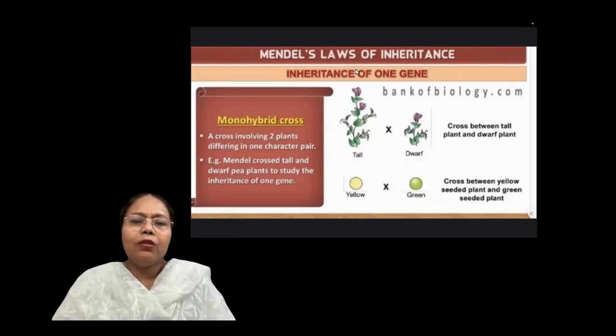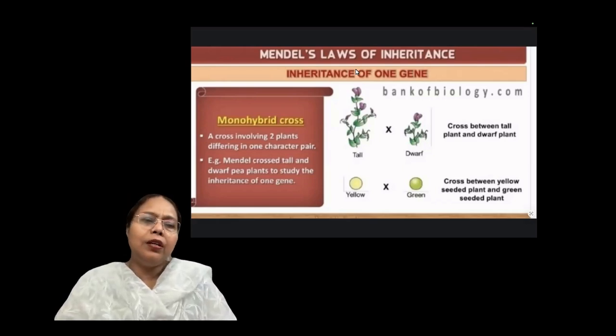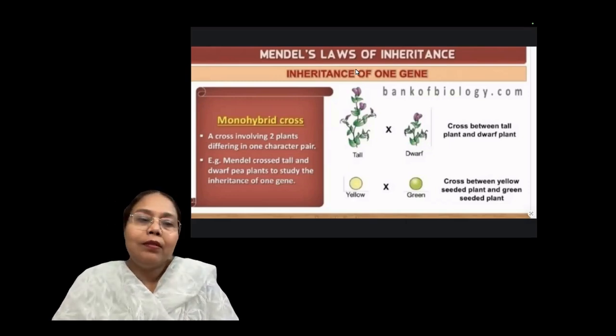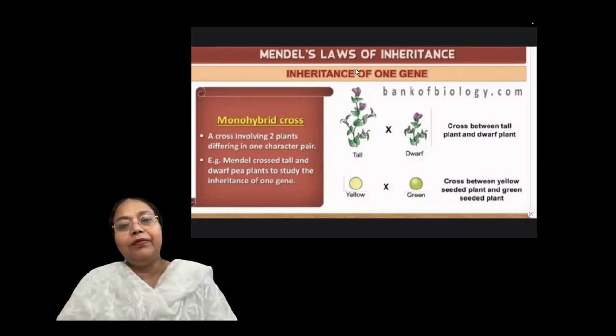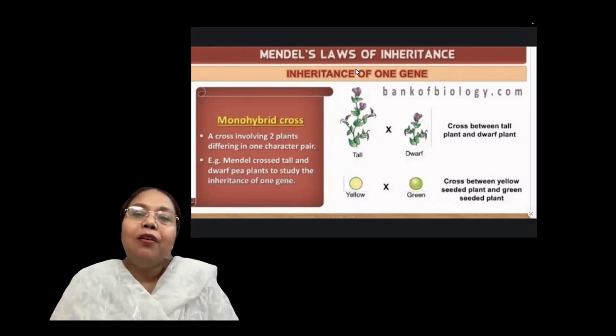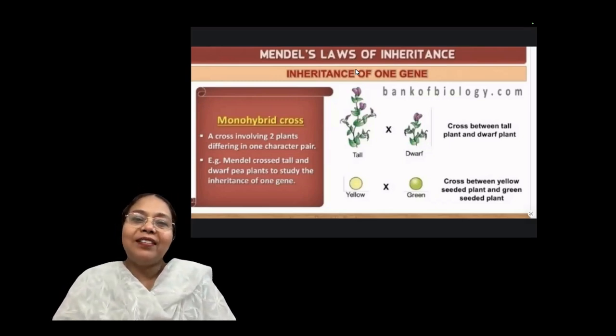Not like taking tall for one, yellow seed for another, shape for another, no, no, no. He focused on only one contrasting character at a time. So this is known as inheritance of one gene. According to him, passing of one factor.